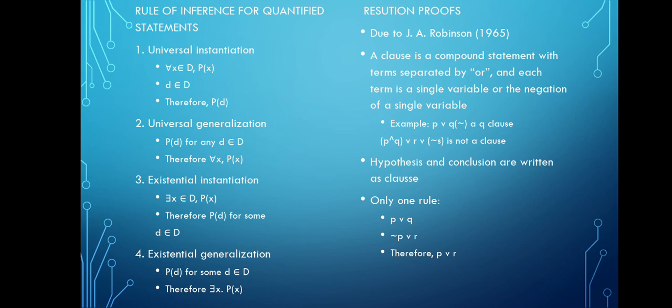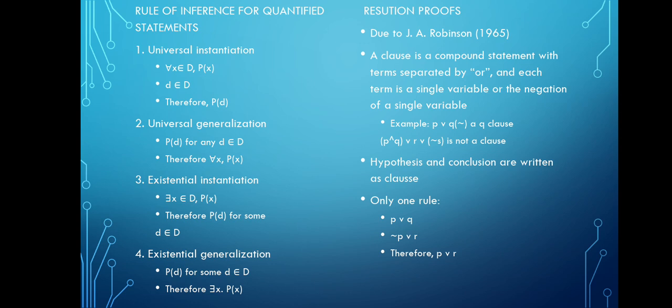D is an element of set D, therefore P of D. Number 2, universal generalization: P of D for any D in set D, therefore for all x, P of x.